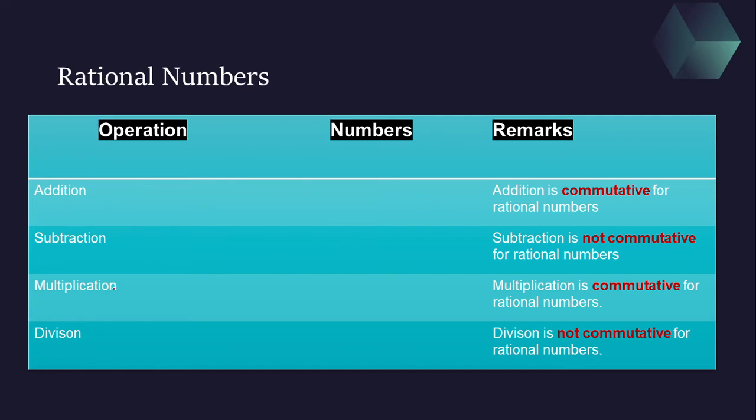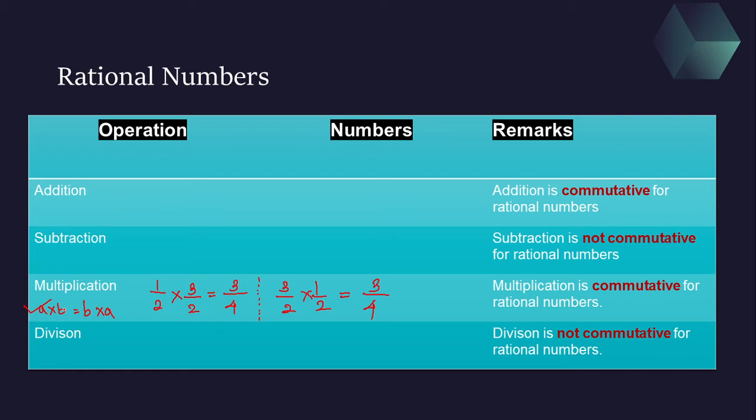Okay, then let's talk about multiplication. Same example I will take. Here what you need to prove is a into b is the same as b into a. So I will take it as half into 3 by 2. So what will happen? 1 into 3 is 3, and 2 twos are 4. This is a into b. Now let's do b into a. So what will it be? 3 upon 2 into 1 upon 2. So 3 ones are 3 and 2 twos are 4. If you compare both the values, yes, this is satisfied. So what we can say? Multiplication is commutative for rational numbers.